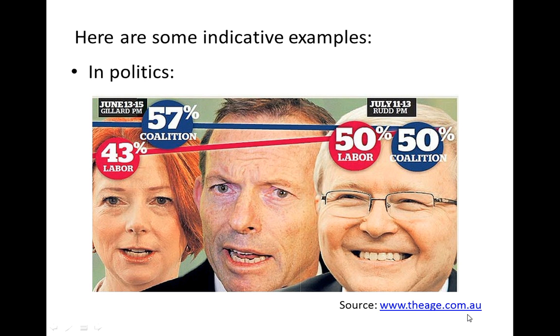I hope you came up with some good examples. Here are some that we came up with. In a political context, percentages are very often used. In a recent article from The Age, as recently as a month ago, in the middle of June, based on a random sample of voters, there was a 14% difference. So 57% said they'd vote for the coalition versus 43% who said they'd vote for Labour. Whereas only a month later, in the middle of July, the two parties were neck and neck after Kevin Rudd has replaced Julia Gillard.